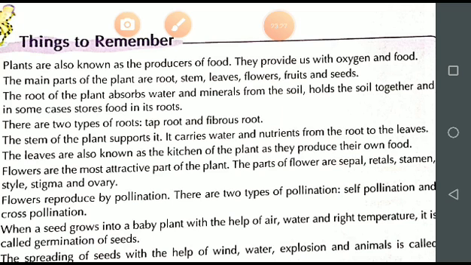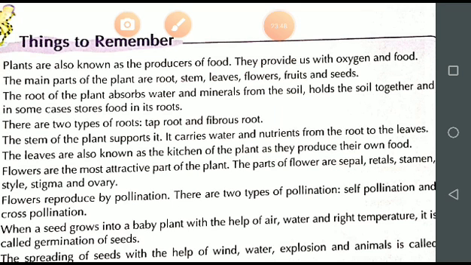The roots of the plant hold the soil in place so that it does not get washed away during heavy rains, floods, or by the wind. And this washing away of soil is called soil erosion.